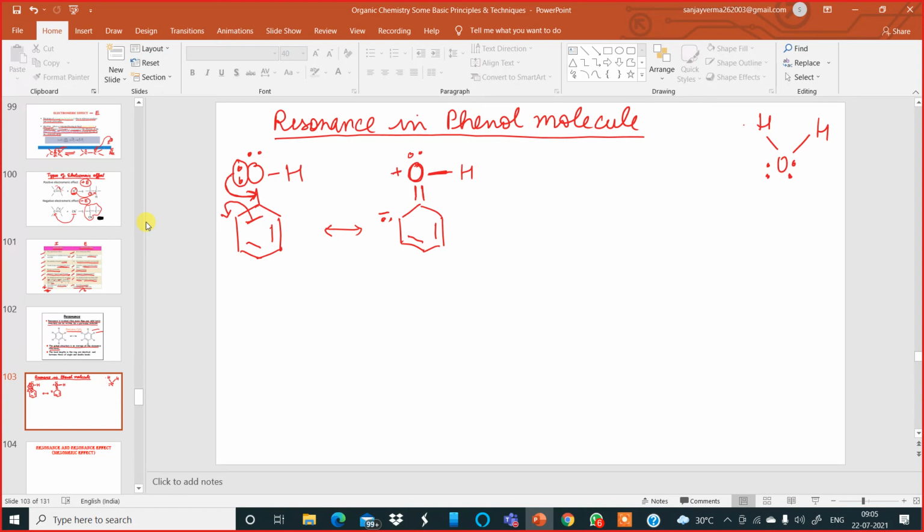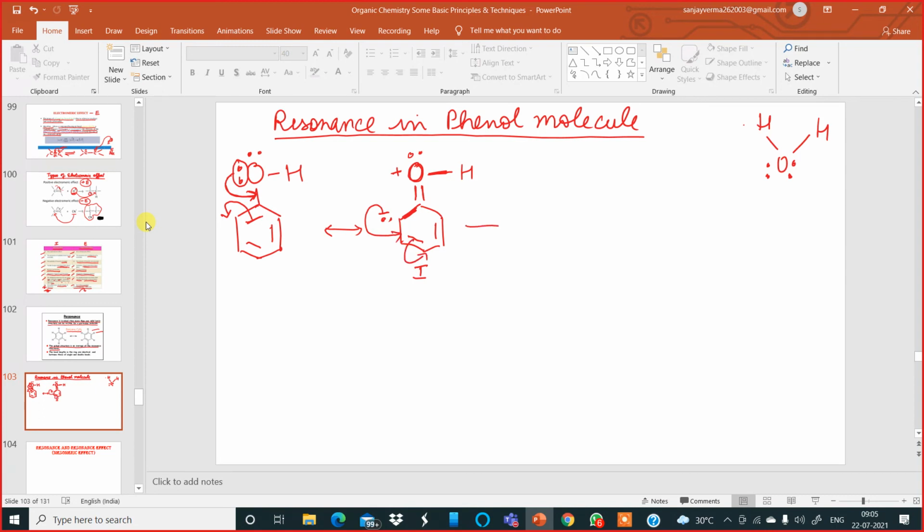Now this is the first resonating structure. The movement of pi electrons has started. In the next step, again this pi electron will fall on this and form a double bond. This will get disturbed and fall over here.